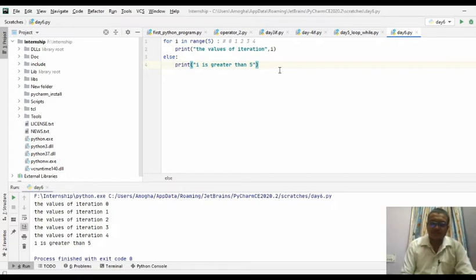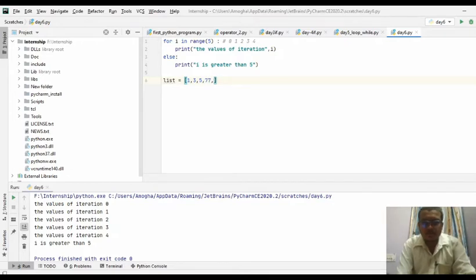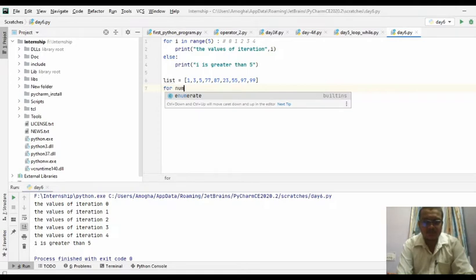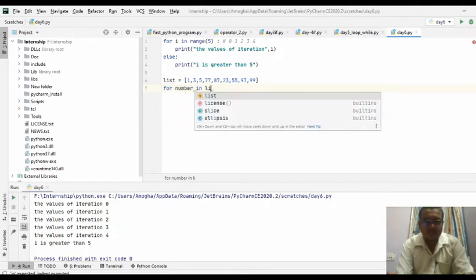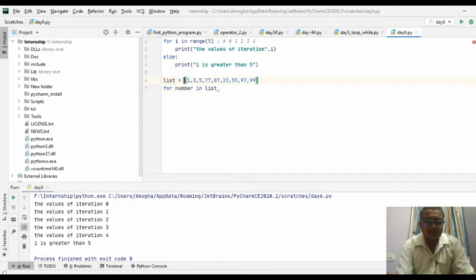Before going to this, if you found that this example is too small, you can have another bigger example. You can take some list of odd numbers. So these can be the list of odd numbers. So now you can use a for loop. So for number in list, you can change the name here, list1.